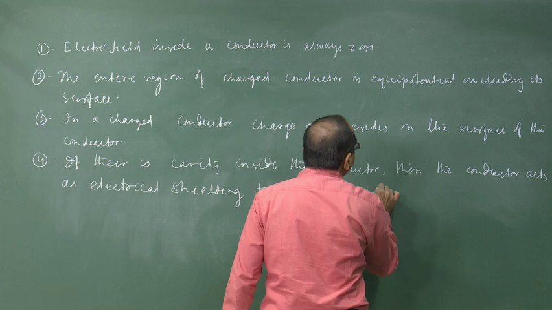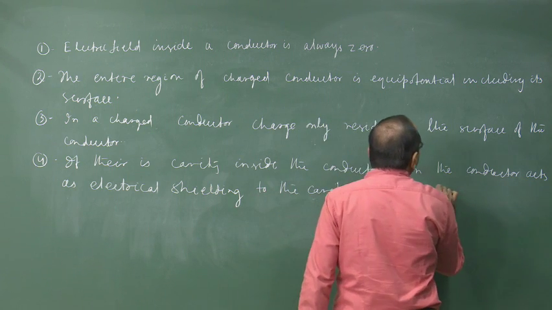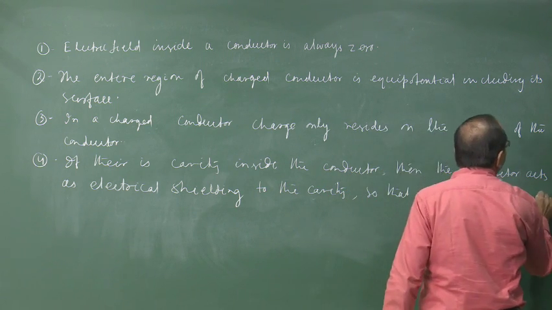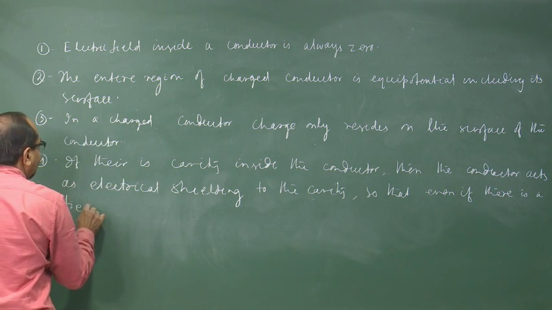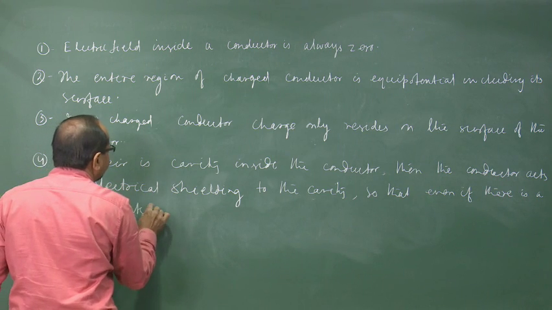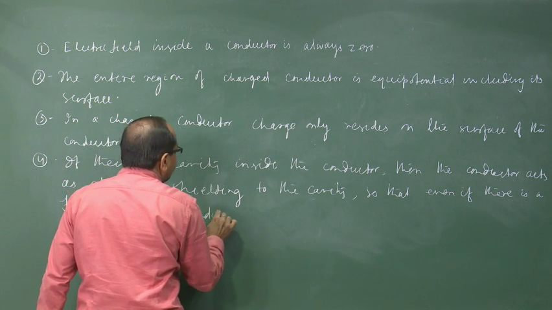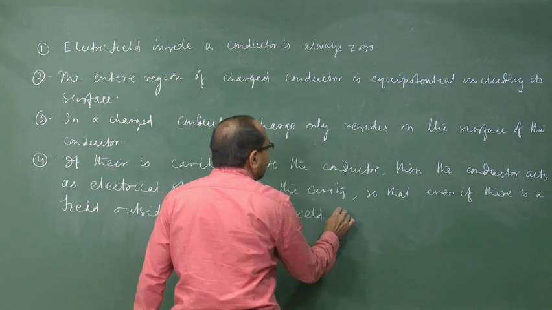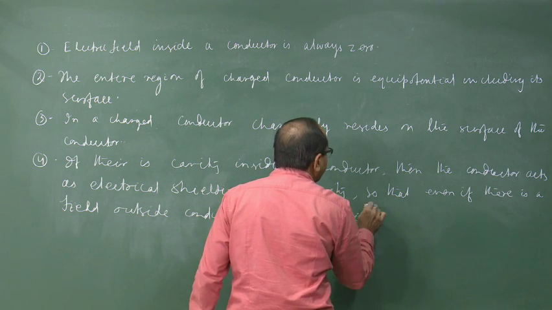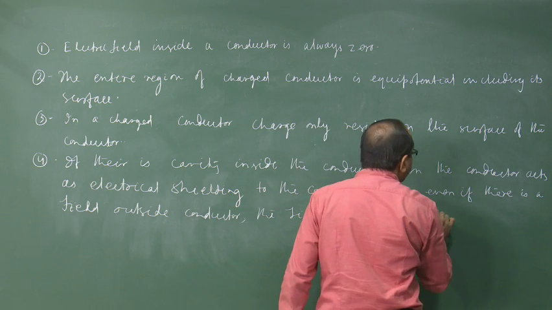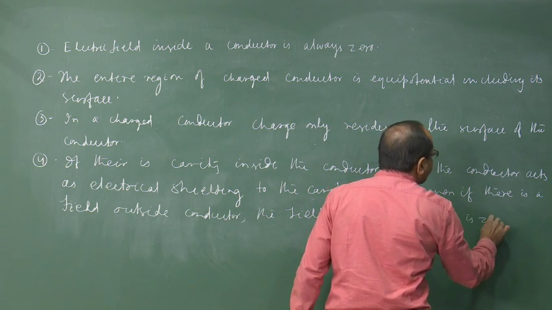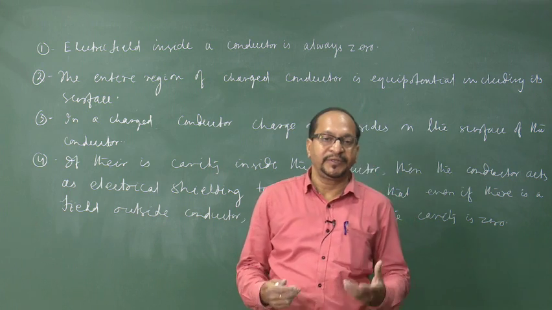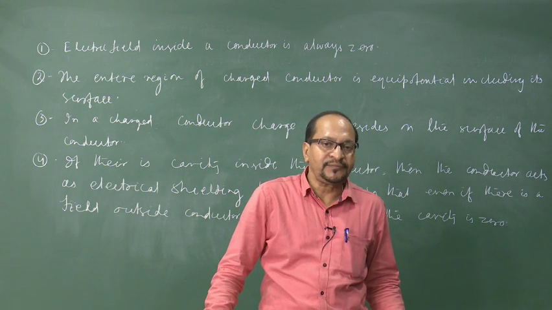So that even if there is a field outside the conductor, the field inside the cavity is 0.